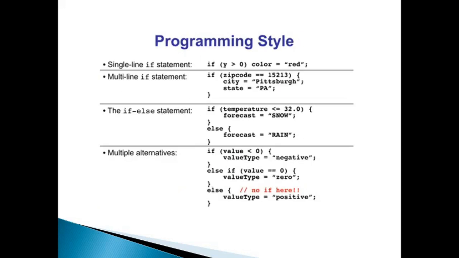Now, programming style, as you can see, this is just a revision of if and multi-line if, else and multiple alternatives. Like if a single if statement is there, then we use if y is greater than 0, the color is equal to red. In multi-line if, what do we do? If zip code is equal to, double equals, a particular value, then city, and then state.